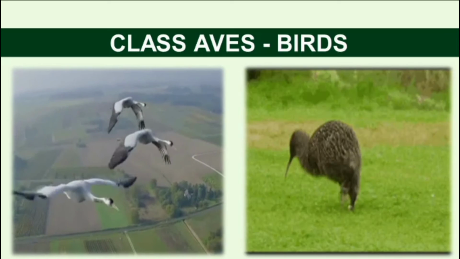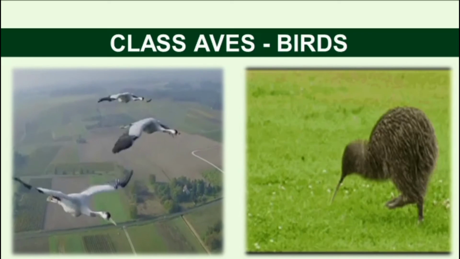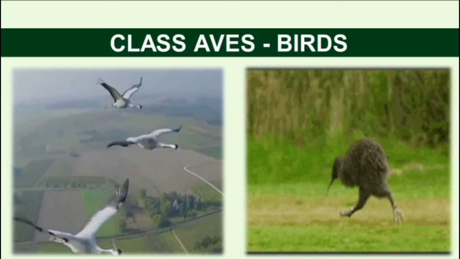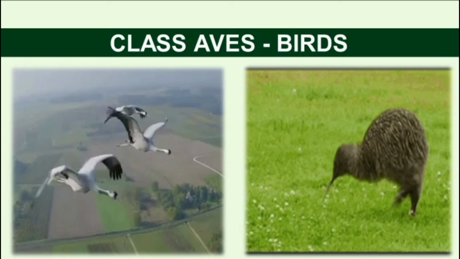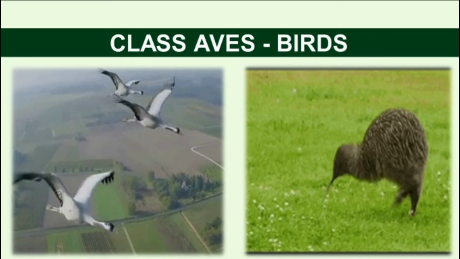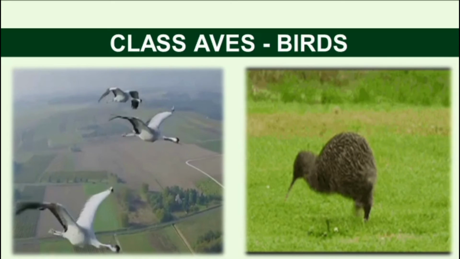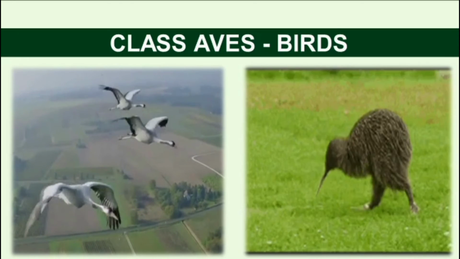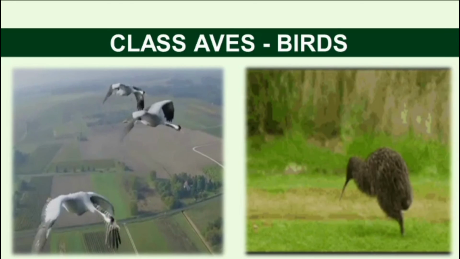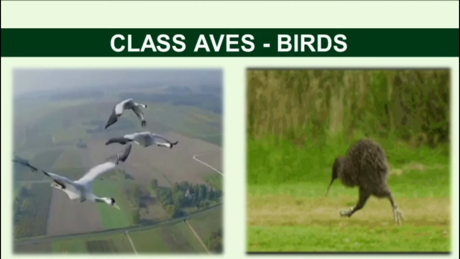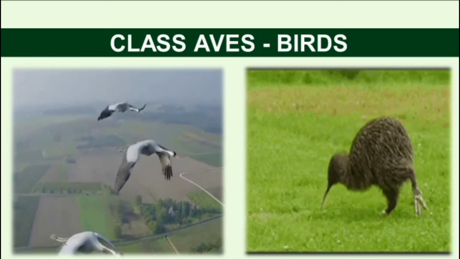Both wings are attached to the body of the bird and move against the air. The second picture is of a kiwi bird. It is a flightless bird with a sharp and horny beak. So both are considered birds. One flies with wings, the other is a flightless bird.